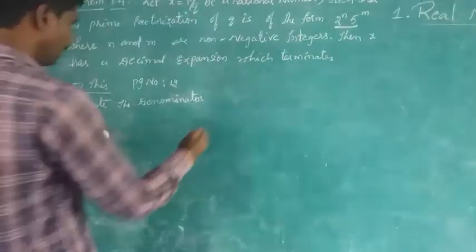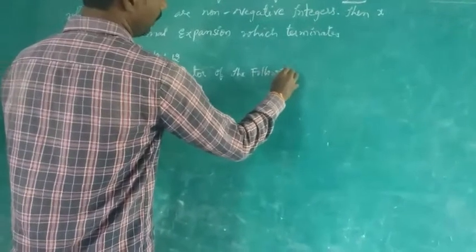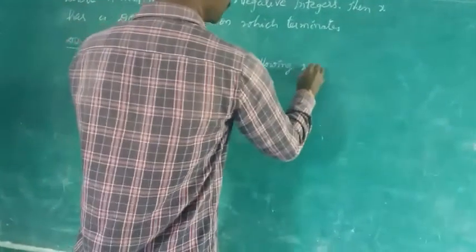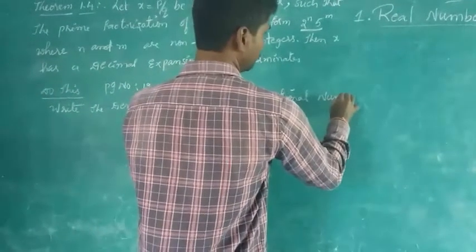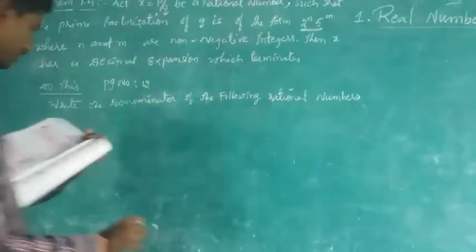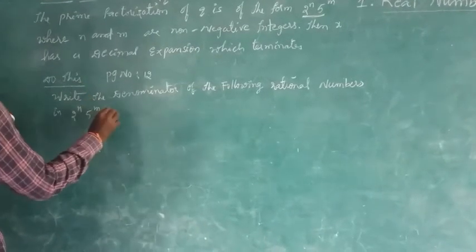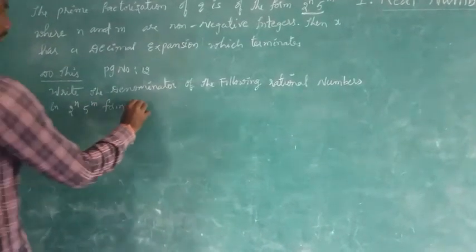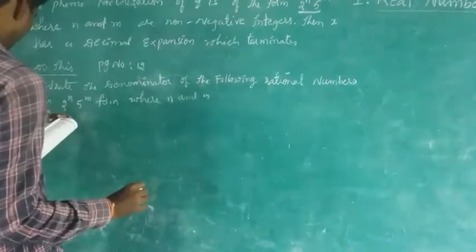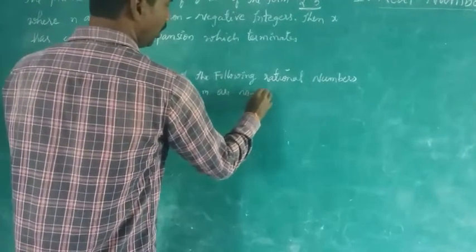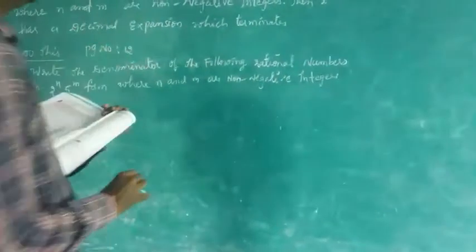Write the denominator of the following rational numbers in 2 to the power of n into 5 to the power of m form, where n and m are non-negative integers.